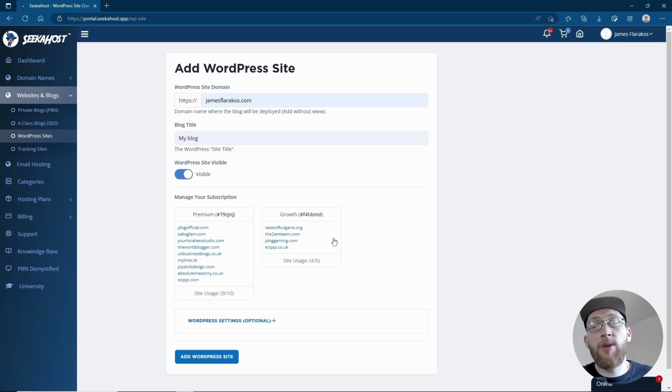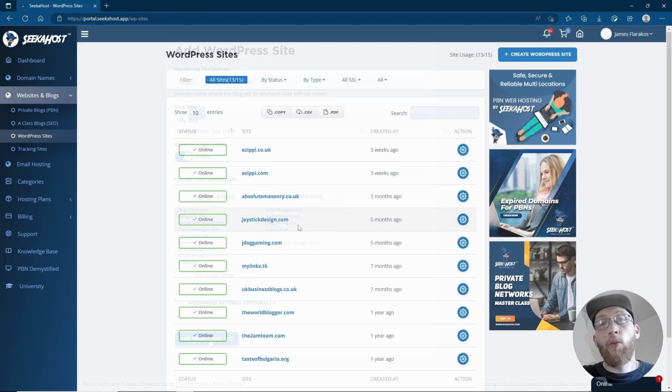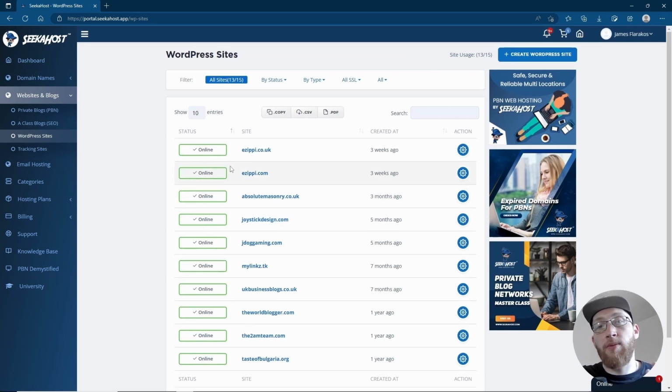And then underneath is going to be where you search or choose your package. So this is going to be the hosting package that you've just bought. It's going to show 0 of 1 or however many packages you bought, and you can check that. Once you have checked it, go down and add WordPress site. Once added, it will then be added to the WordPress list that you can access from the WordPress sites over here, or from your dashboard and go into WordPress sites.